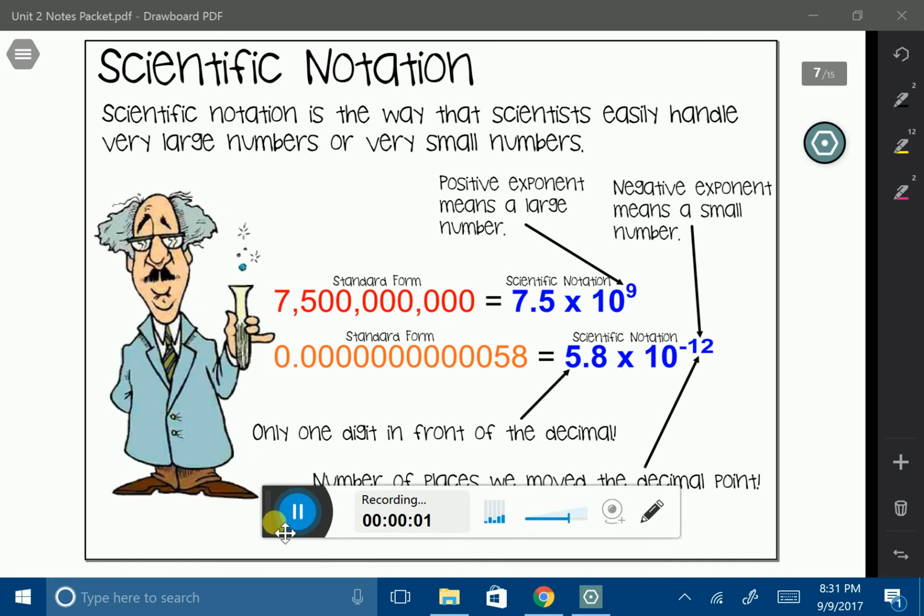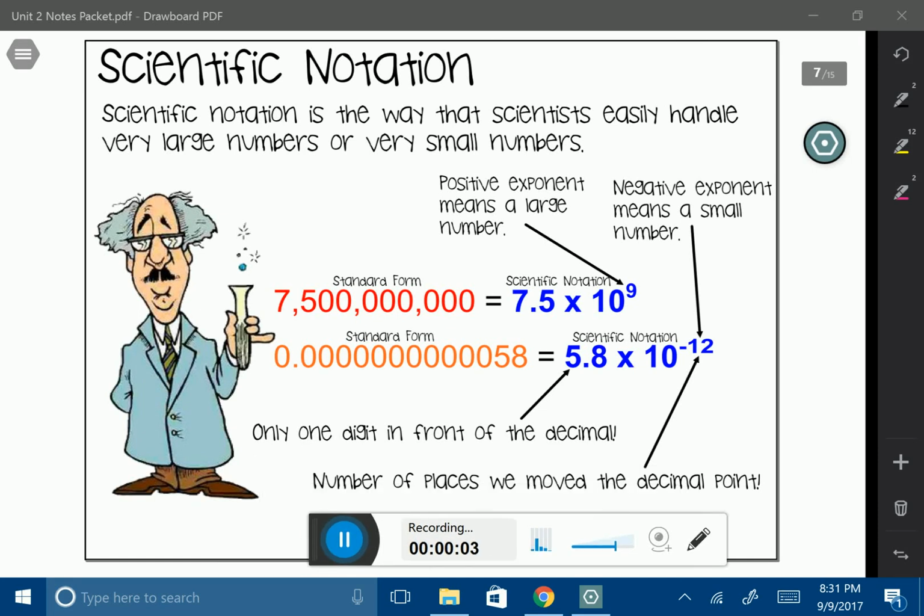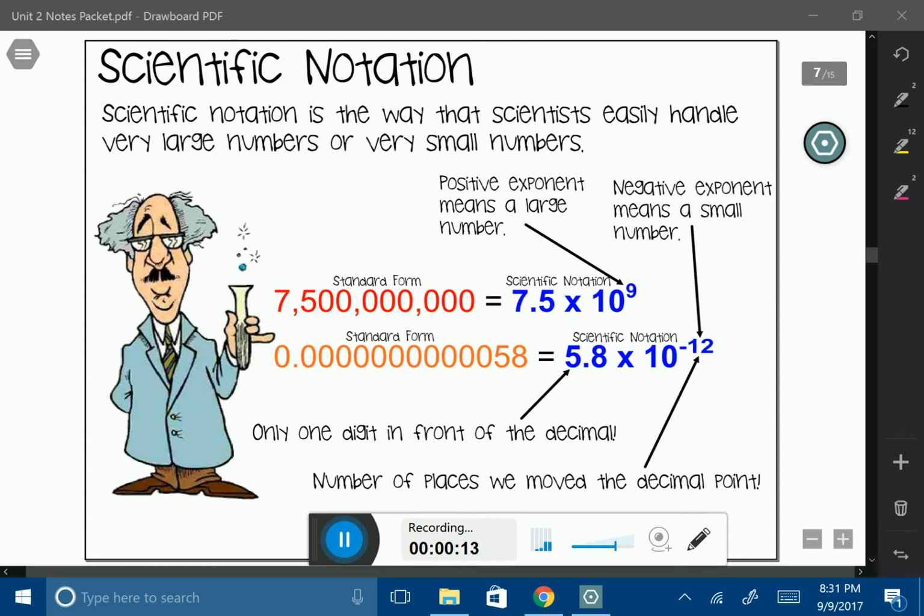This lesson, we're going to talk about scientific notation. Scientific notation is the way that scientists easily handle very large numbers or very small numbers. So I have some examples to kind of show you what it looks like to have a number in standard form and to put it into something called scientific notation.